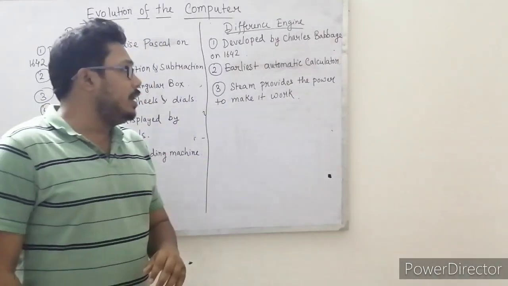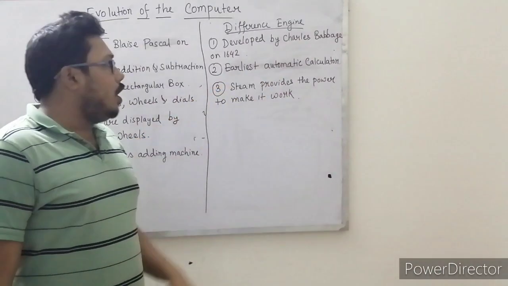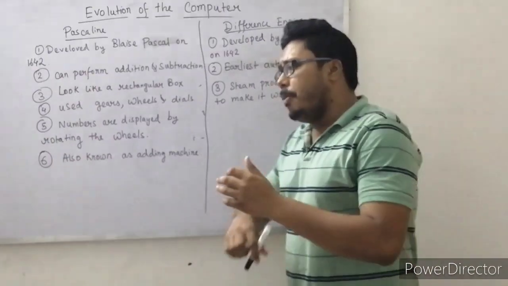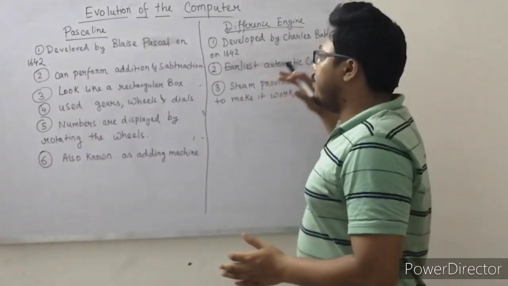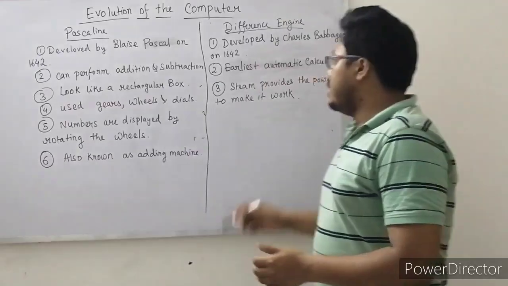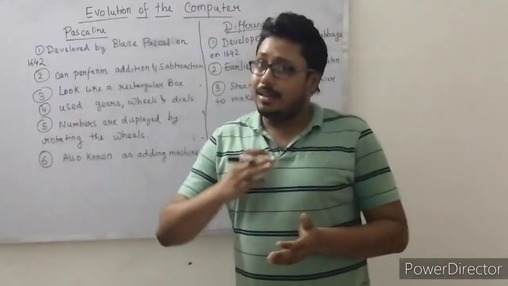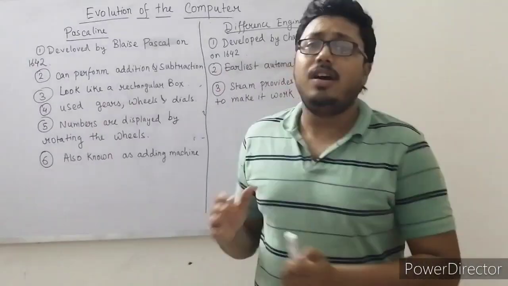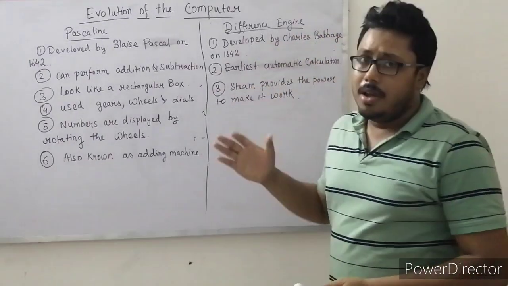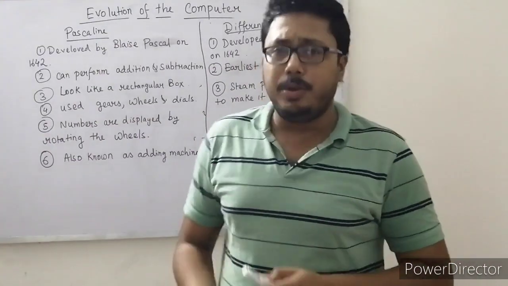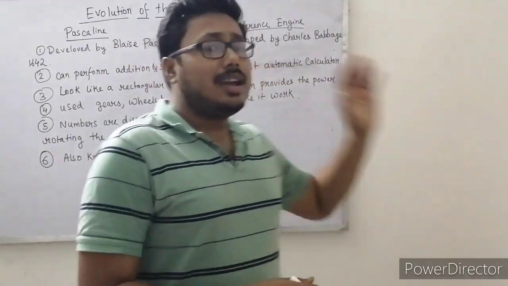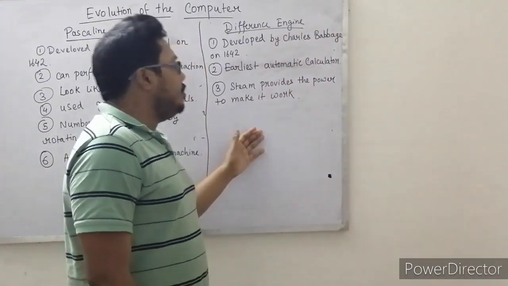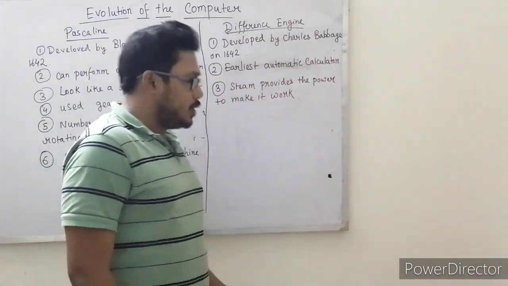Now coming to the second point, it is also called an automatic calculator. This is a modernized version of all the calculating devices. See, at that time, yes, at that time, not now, because we have present-day computers which you cannot relate to this, because nowadays we have supercomputers that are much more efficient than all these types of calculating devices. So another name is automatic calculator.